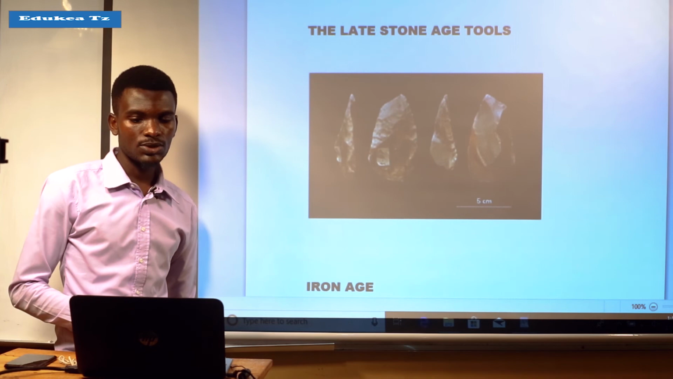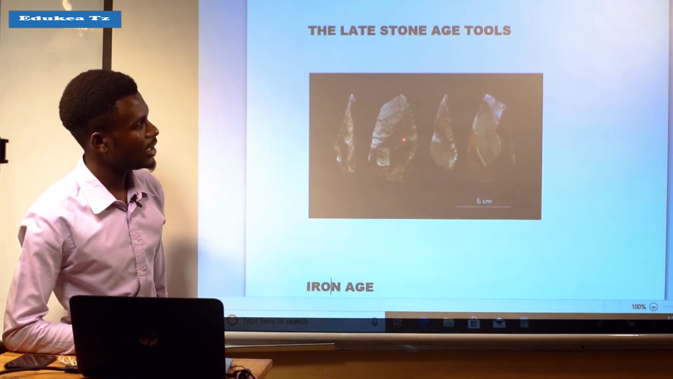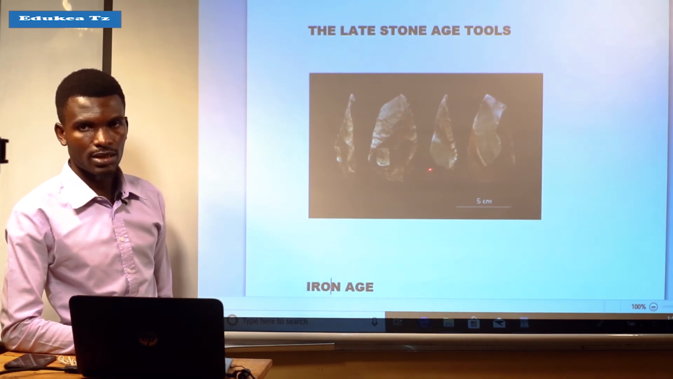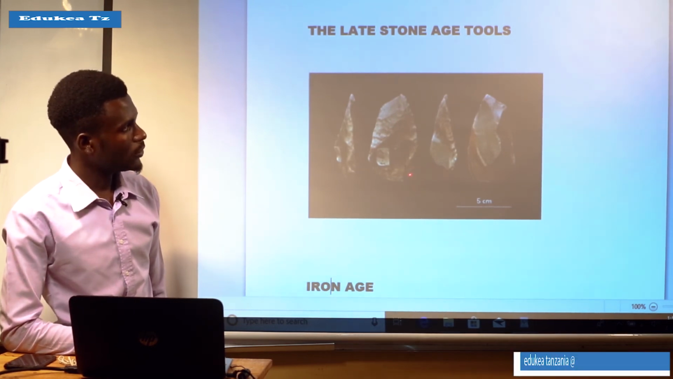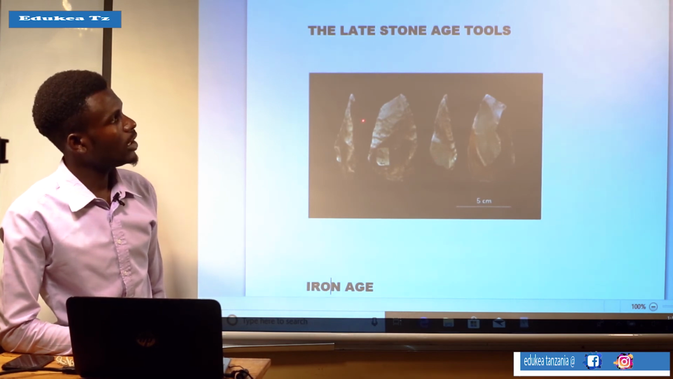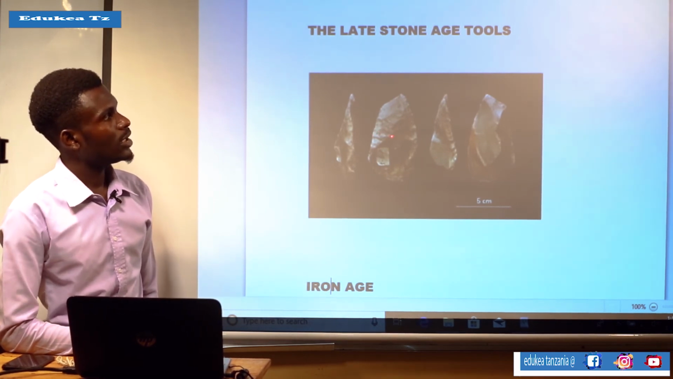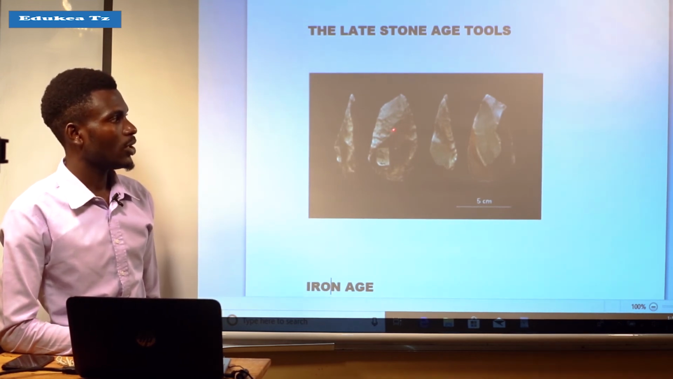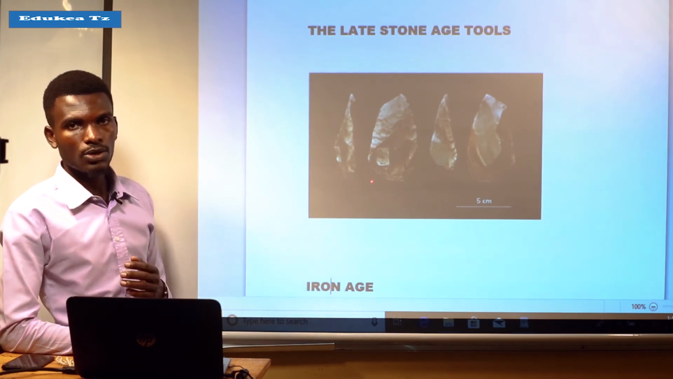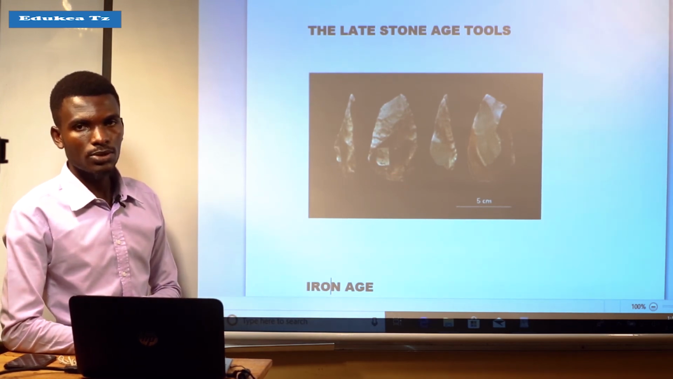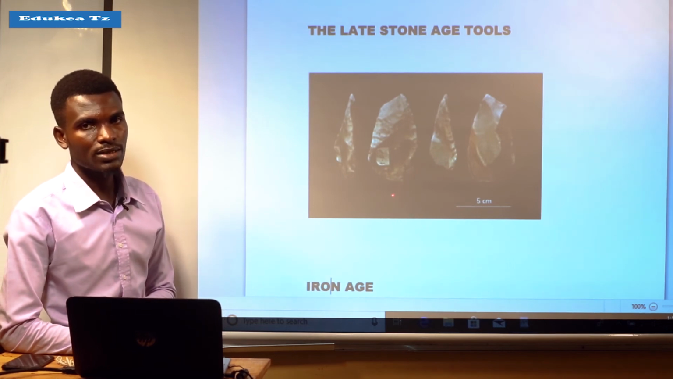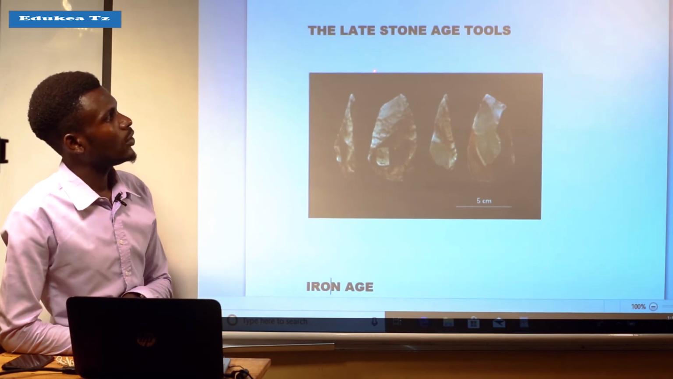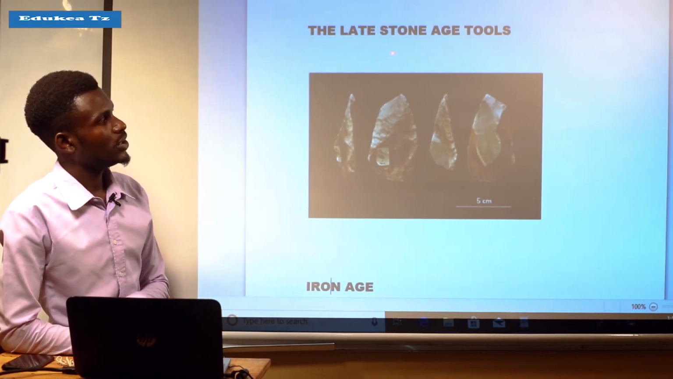Let us see the late Stone Age tools which were produced. These are the late Stone Age tools which were produced by that time. So these were the ages of the Stone Age, as we have seen, almost three: the Old Stone Age, the Middle Stone Age, and the last one, the Late or New Stone Age. And this marked the end of our ages in the Stone Age.